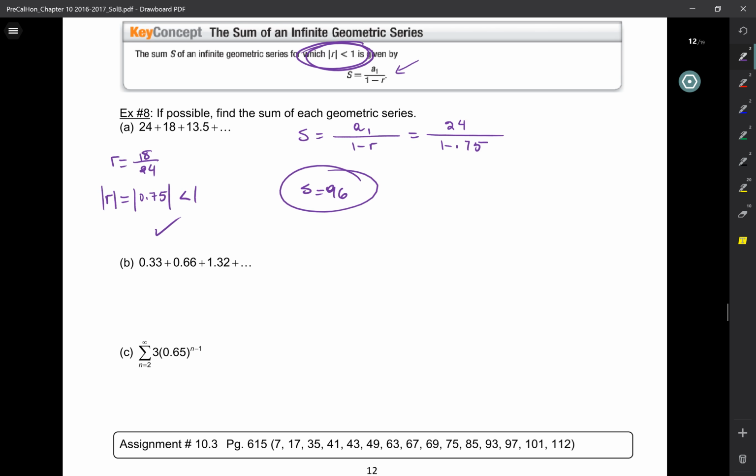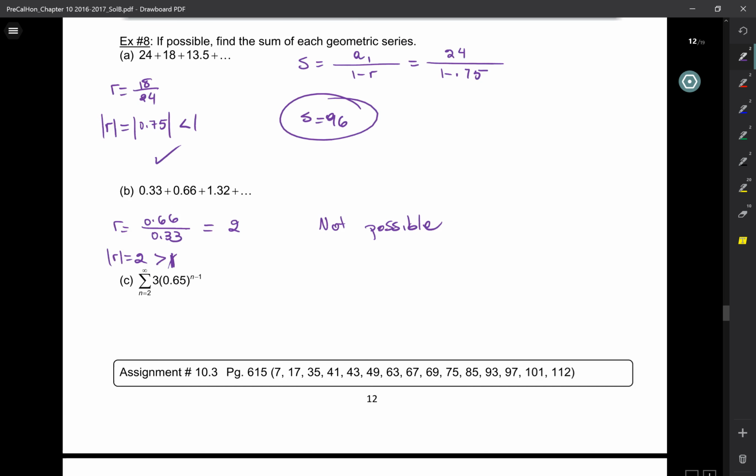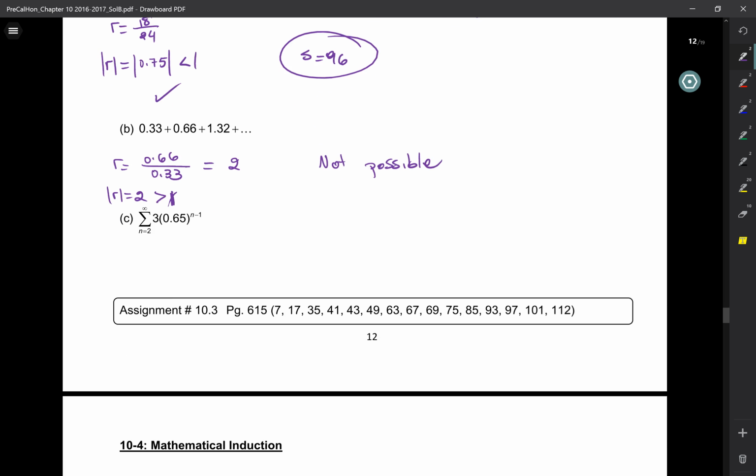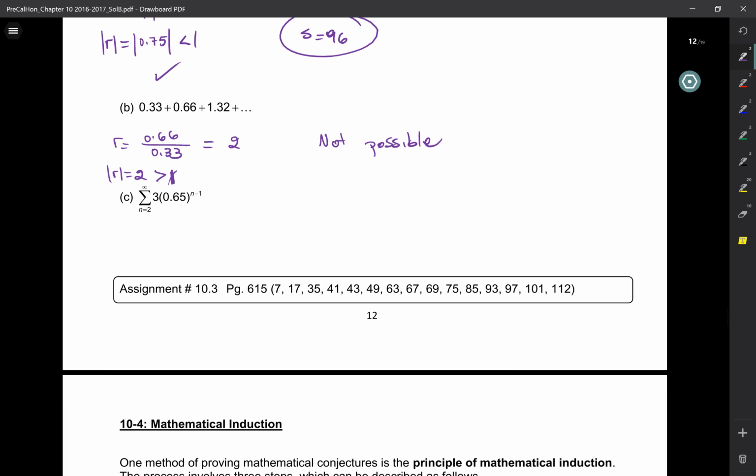Okay? All right, so what about this one? What's r? 0.66 over 0.33, which is 2. The absolute value of r, which is 2, is greater than 1. So that's not possible. Okay. What about this one? How much is r? r is 0.65, which is good because r is less than 1.